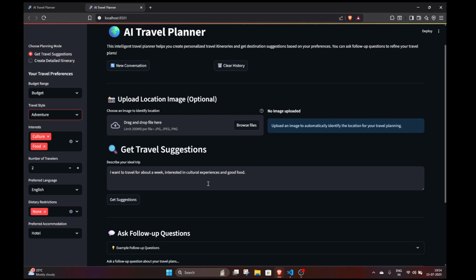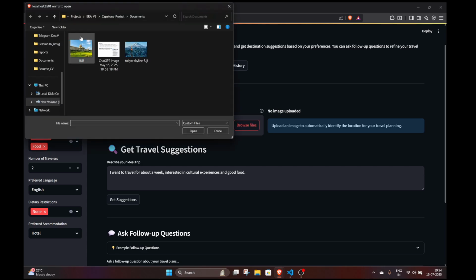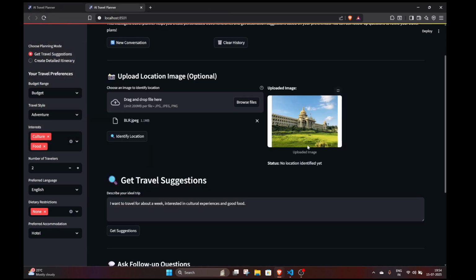This is the first section where you can upload an image of a location that you want to visit. Let's suppose that you have a place that you have seen on Instagram or Facebook or some other social media website, Pinterest probably, but you don't know what that place is, right? So let's try that. For example, I have this image. Now we all know that this is Bangalore. Let's see how this works.